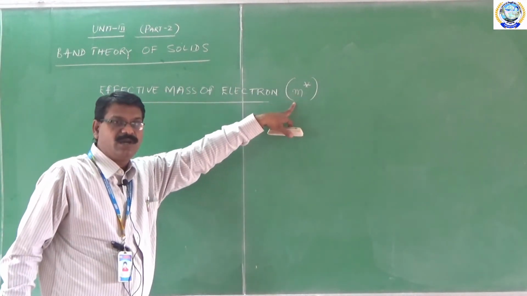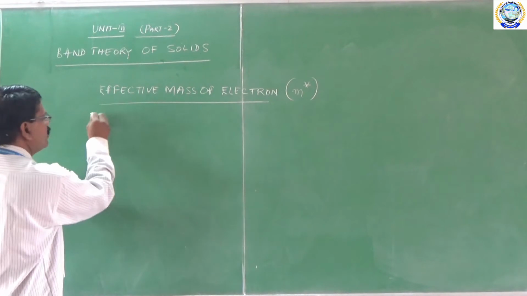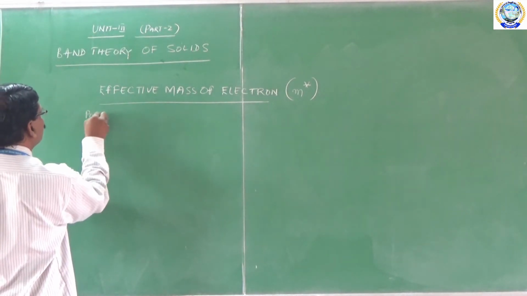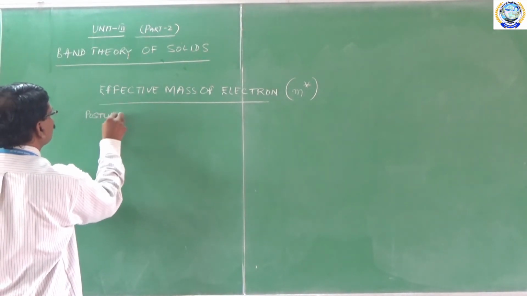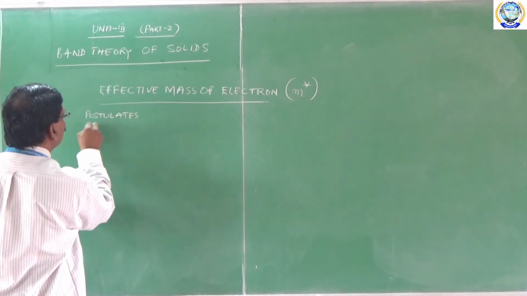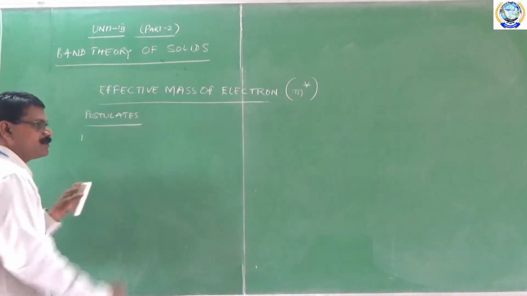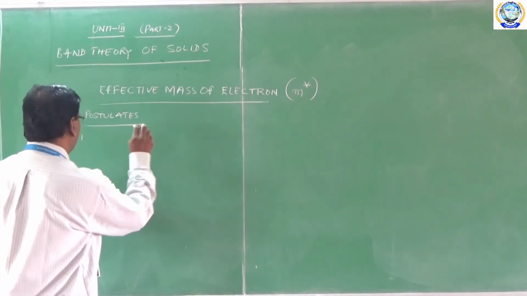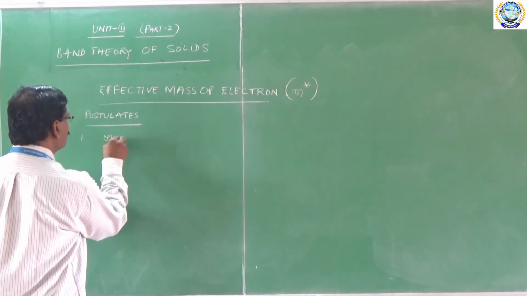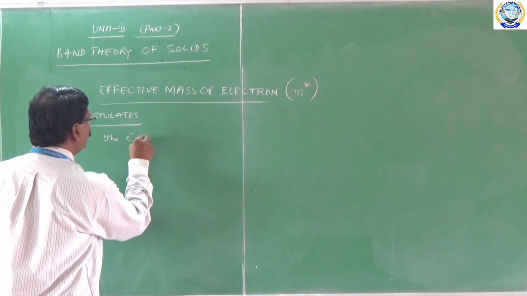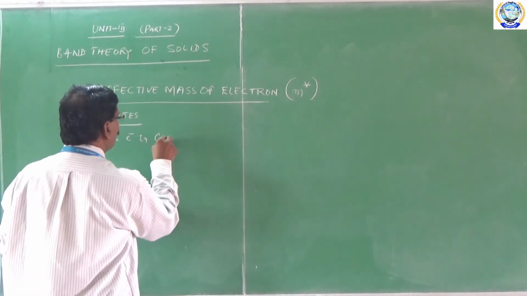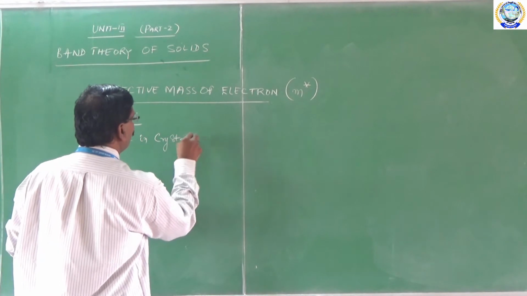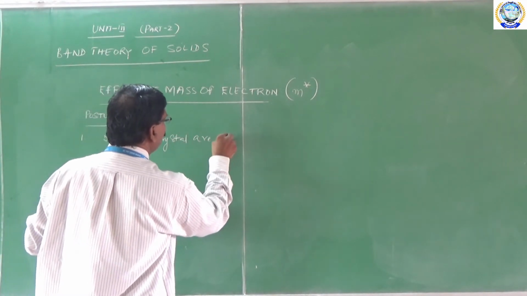Before I do that, I just want to give some postulates of effective mass of electron. Postulates. The first postulate is electrons existing in crystal are not completely free. Let me write this: the electrons in crystal are not completely free.